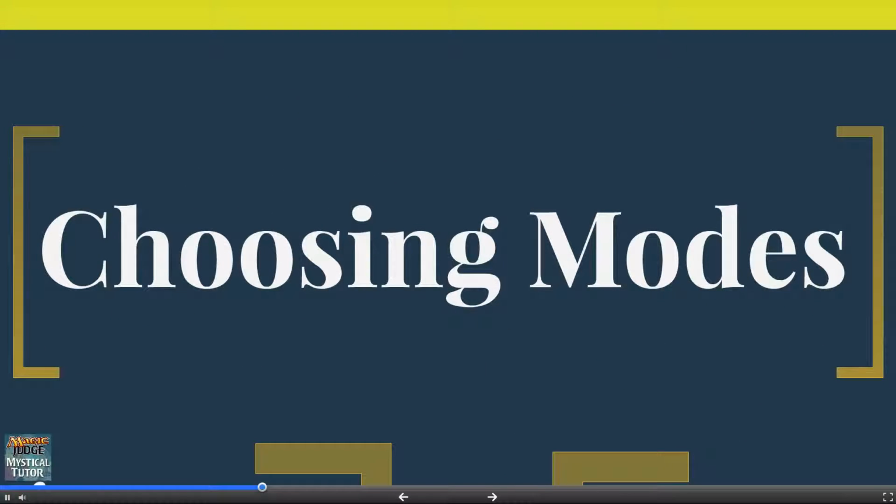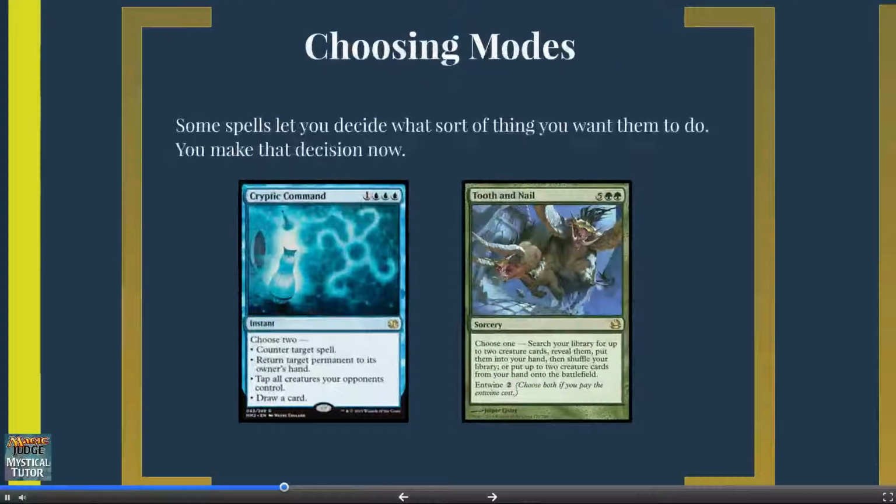Now that we've announced the spell, we get to choose modes. This covers modal spells, splicing, alternative, additional, and variable cost, as well as hybrid and Phyrexian mana. Modal spells are easy to recognize. They say choose one or sometimes choose two. When you cast a spell that wants you to choose what to do, you choose now. Some abilities like Entwine let you choose both options.